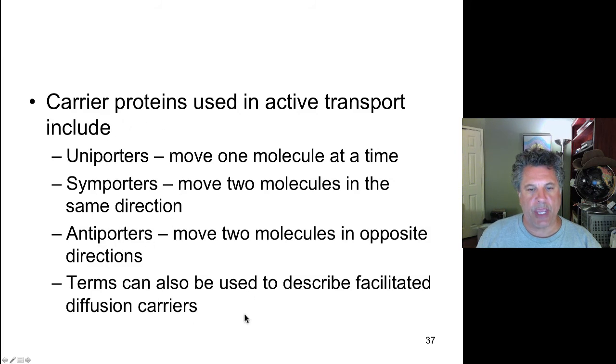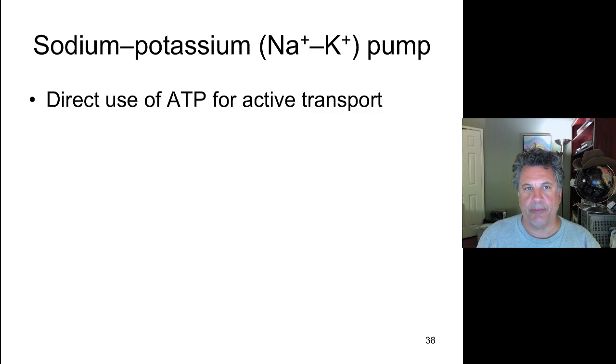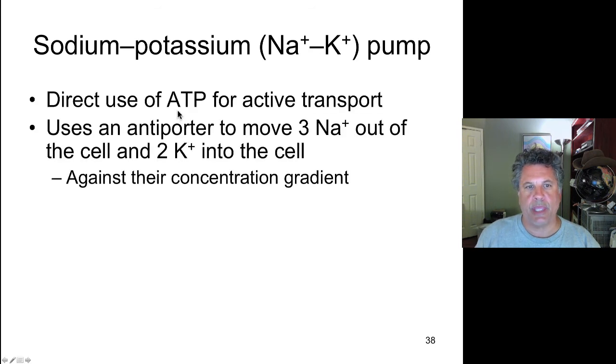In the same way, you can describe facilitated diffusion carriers as uniporters, symporters, or antiporters. But in the case of facilitated diffusion, you're talking about passive transport. So let's look at an active transport case that is the sodium-potassium pump. The sodium-potassium pump uses ATP directly to fuel its active transport.